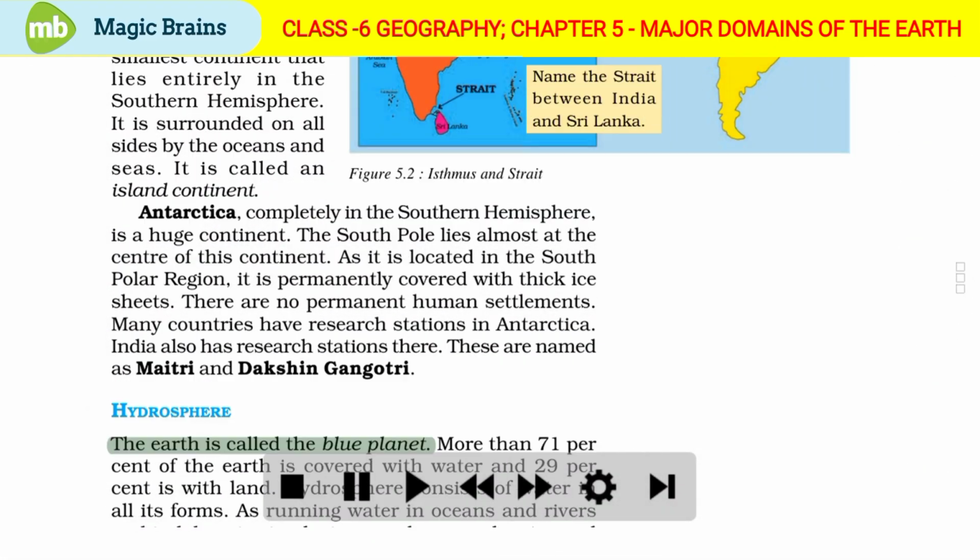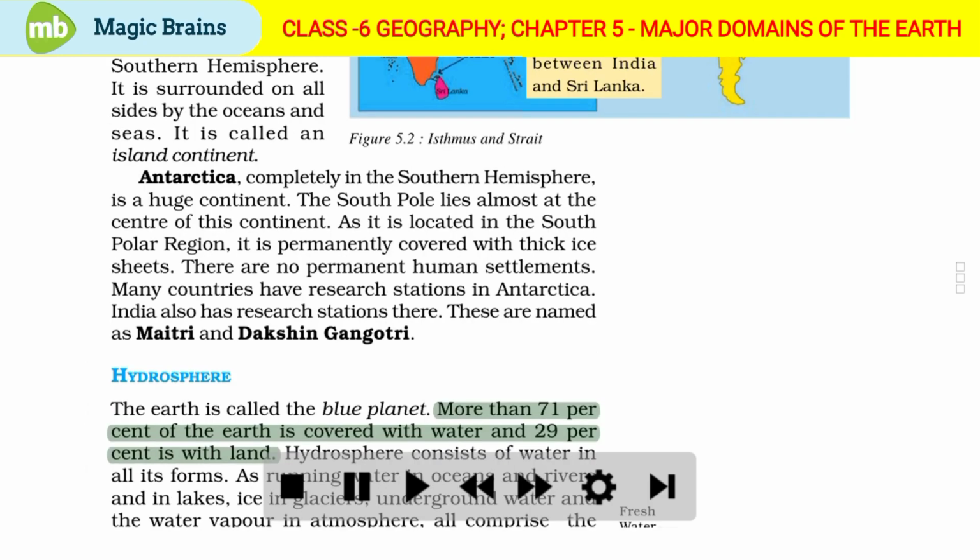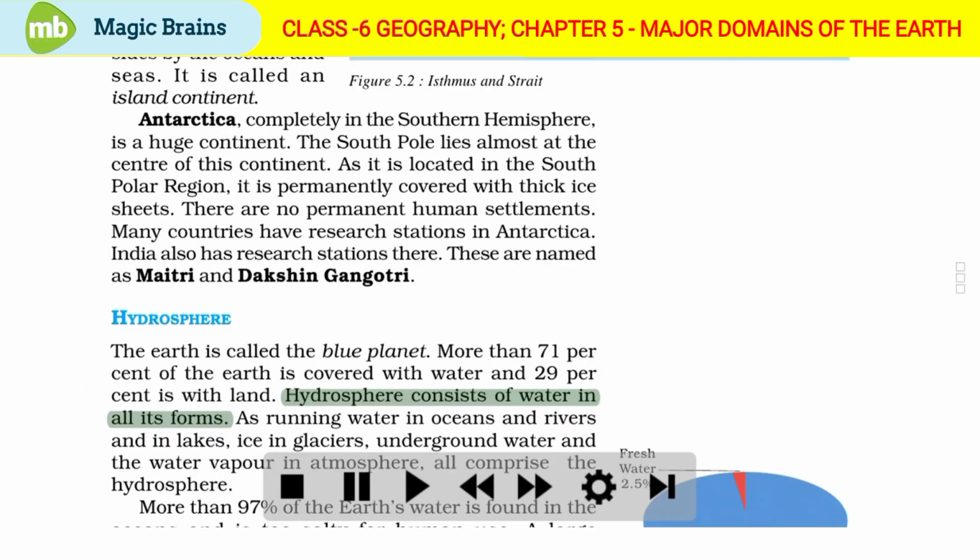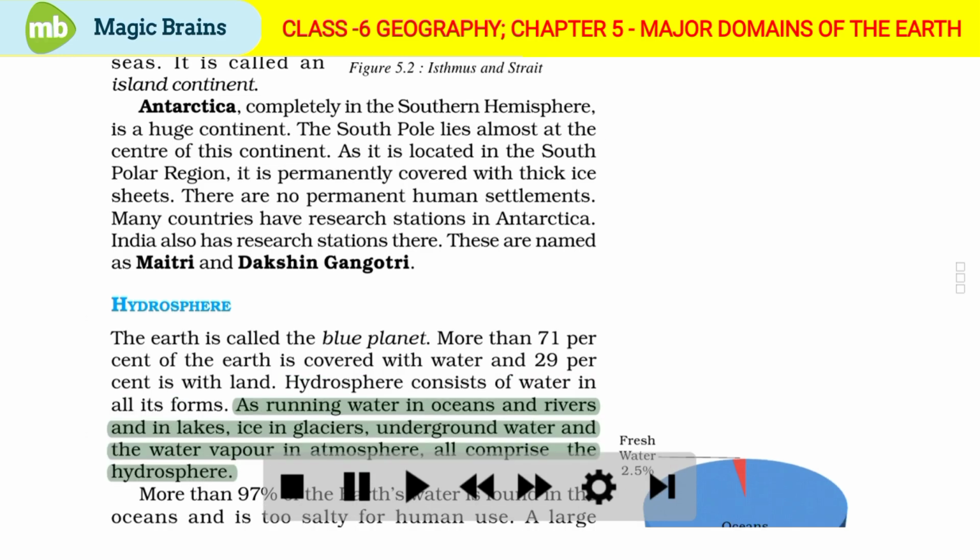Hydrosphere. The Earth is called the blue planet. More than 71% of the Earth is covered with water and 29% is with land. Hydrosphere consists of water in all its forms. As running water in oceans and rivers and in lakes, ice in glaciers, underground water and the water vapor in atmosphere all comprise the hydrosphere.